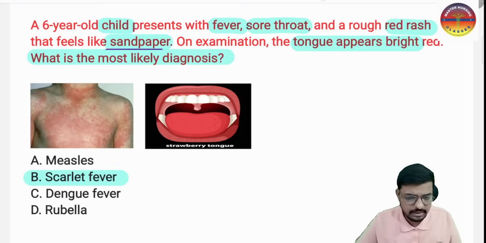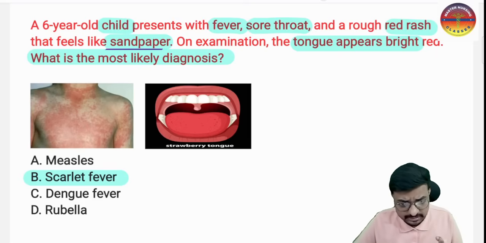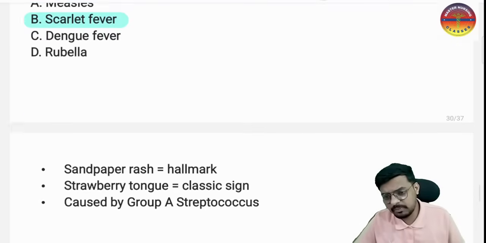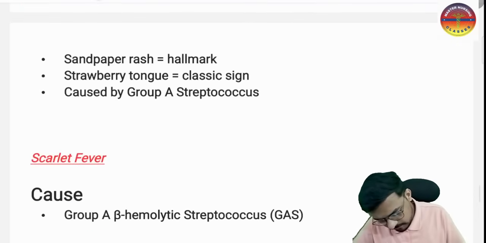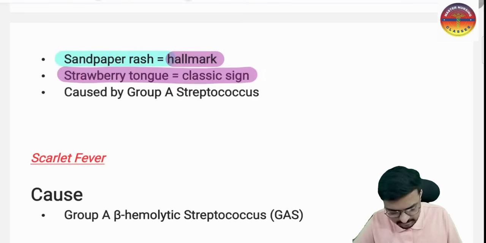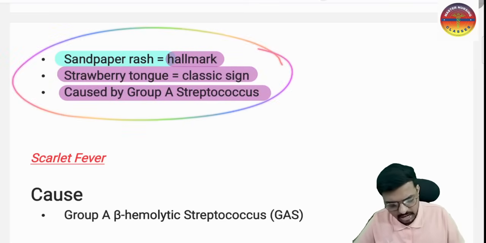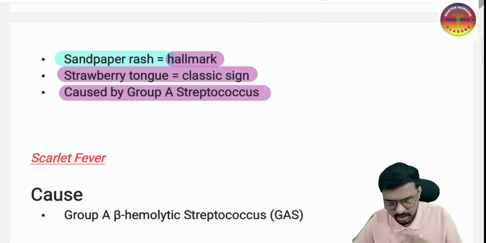In Kawasaki disease the medium and small sized arteries are mainly damaged, and in scarlet fever multiple organs are also involved. We'll see what scarlet fever is, the causative organism, the treatment, everything in detail, because this is very important for the exam. So in the question, if you find sandpaper rashes, this is the hallmark picture of scarlet fever. Strawberry tongue is the classical sign, and group A beta hemolytic streptococcus is the causative organism. These are the answer-deciding clues in the question.